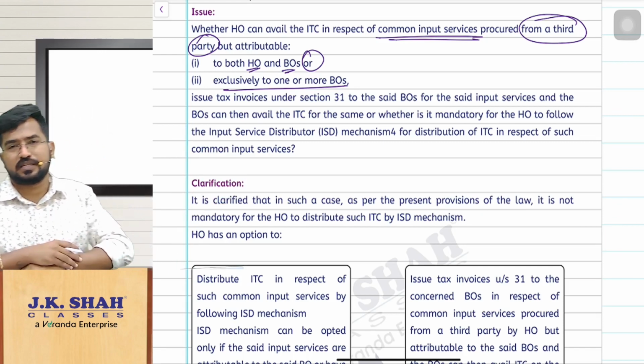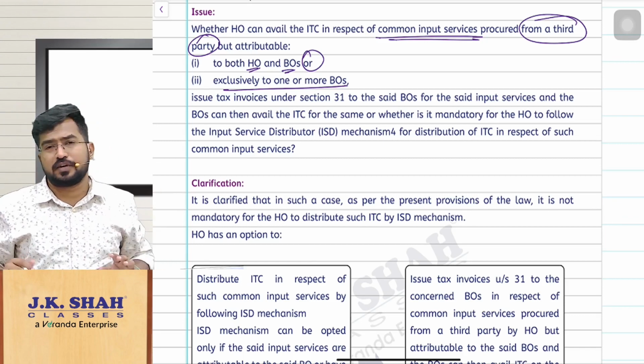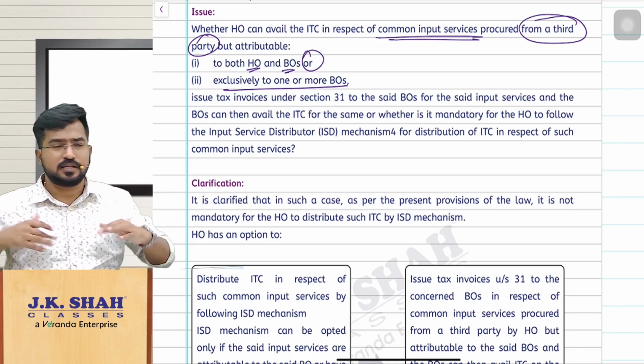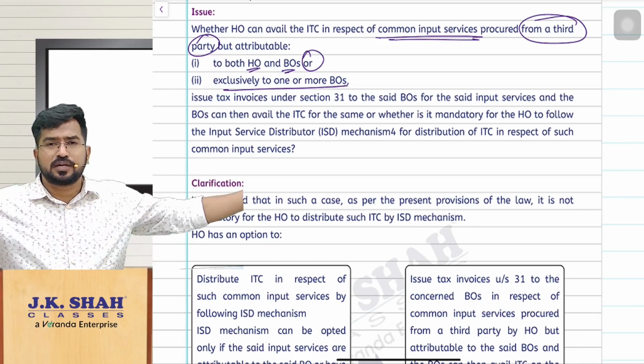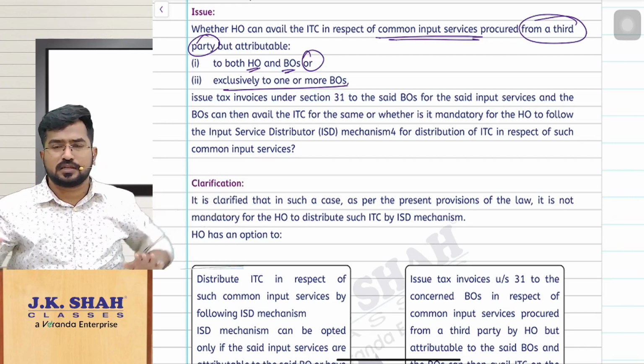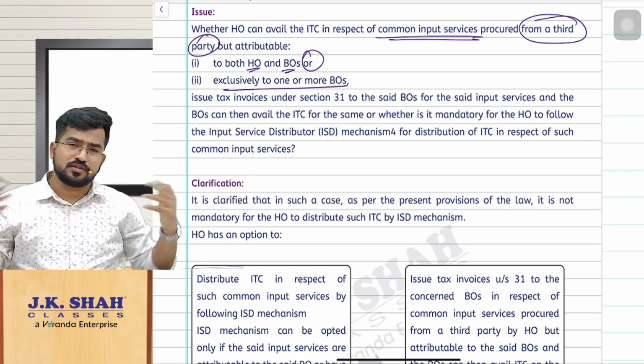Now the department is clarifying. See, the ISD, input service distributor option is given for a different reason. That means in one place the billing is done, but there are no supplies made, output tax is not there. So if you want to distribute the credit among your branches, then you register. But here I am also doing business, I am also making supplies, they are also doing business, they are also making supplies, already I am registered, all that stuff.